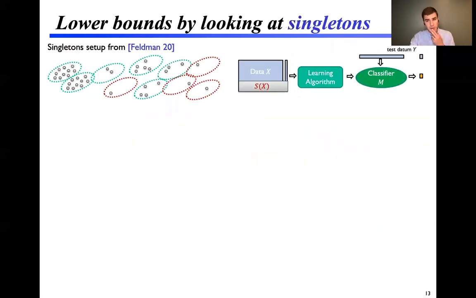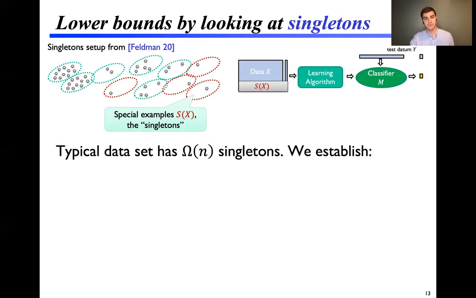Our lower bounds are established by looking at singletons in the data set. This idea comes from the previous work of my collaborator, Vitaly Feldman. The idea is, after we draw samples from this mixture over subpopulations, some of our subpopulations will receive many data points, some will receive none, and some will receive exactly one data point, one representative in the data. We call these data points the singletons, and we focus our proof on them.